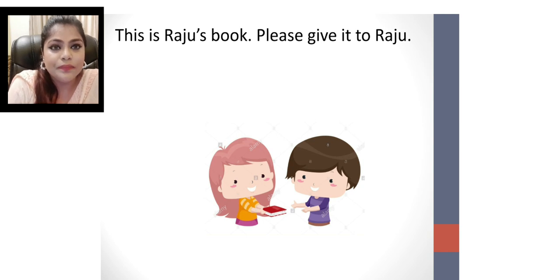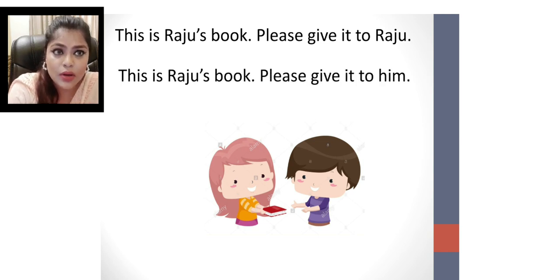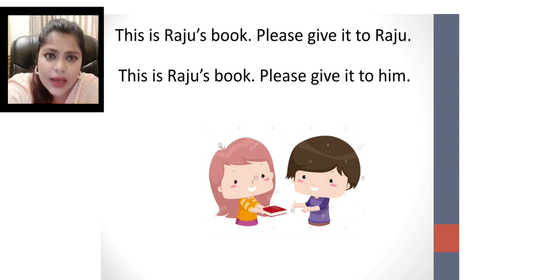Now let's see the next example. See the picture here. This is Raju's book. Please give it to Raju. Here you can see in both the sentences the noun is coming again and again, Raju's, Raju. So instead of Raju in the second sentence, we will write: this is Raju's book, please give it to him. You're telling that, please give it to him. Your telling part is coming here. So in the telling part, we use him. Instead of Raju, we will use him. So he, him. Remember, he, him.